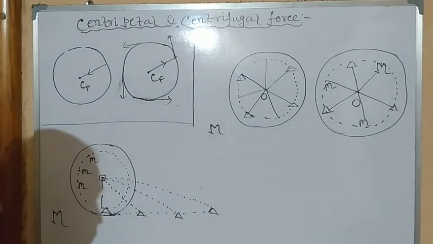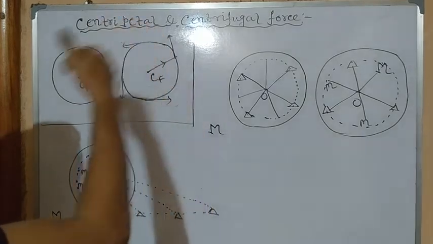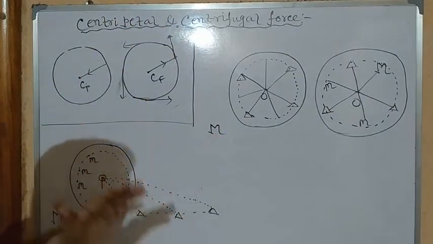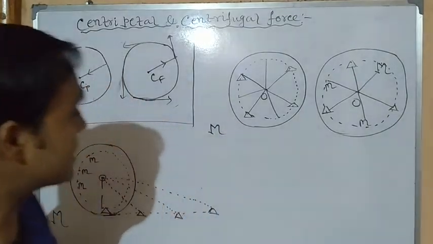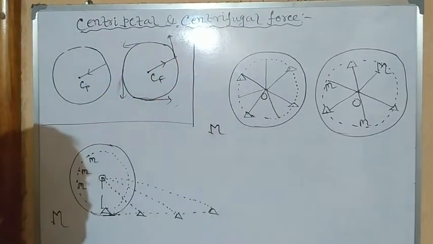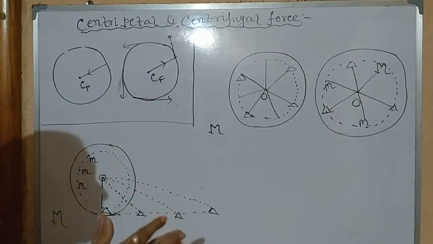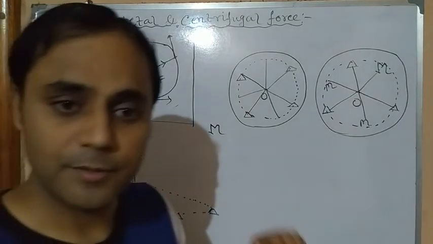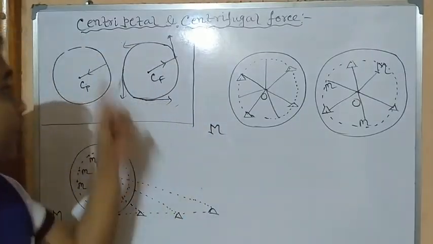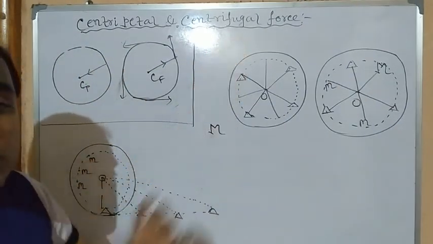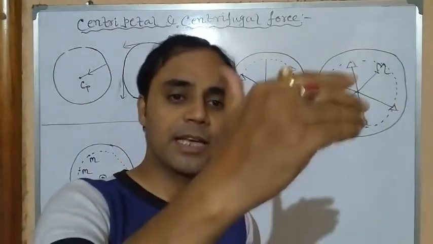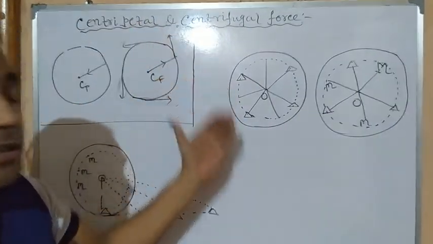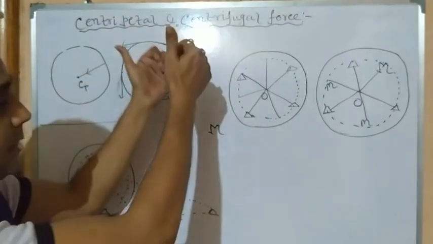So centripetal force always acts in the radially inward direction towards the center, and centrifugal force always acts in the outside direction, that is radially outward direction. And due to this force, a body has a tendency to escape from the circular path. Clear? Because fugal means fugitive, petal means towards, and fugal means to flee, fugitive means to escape. So that's why their characteristics are already hidden inside their names.